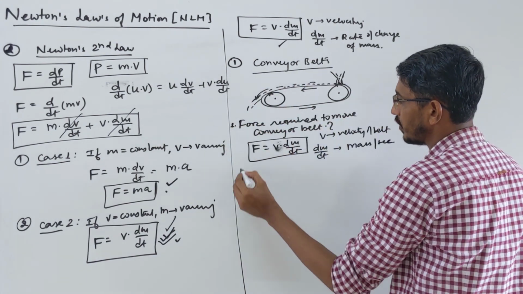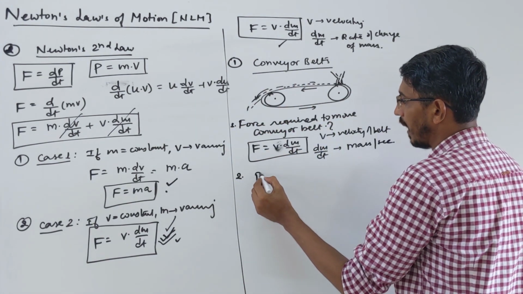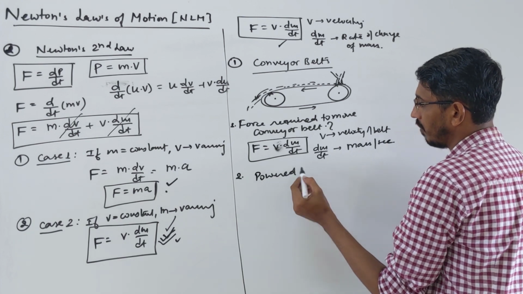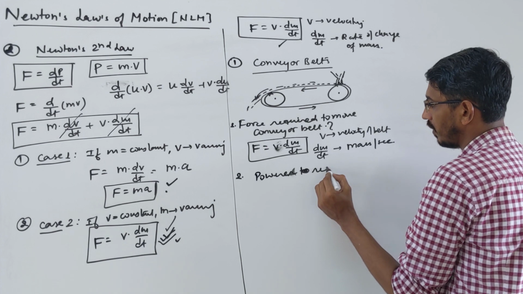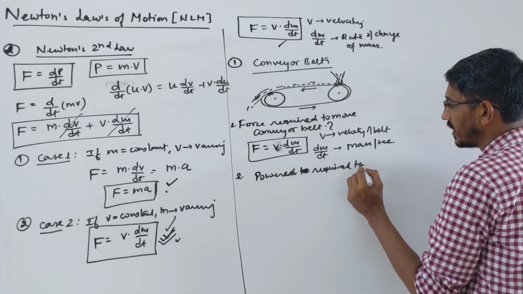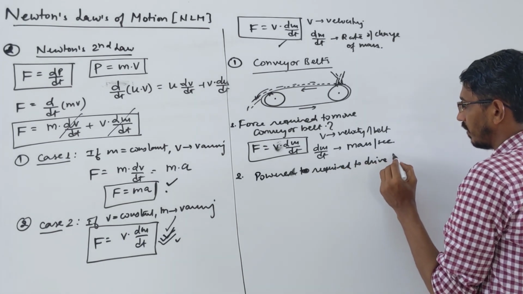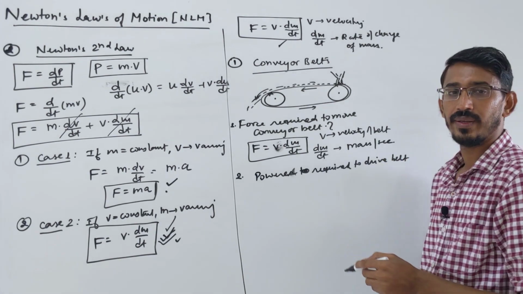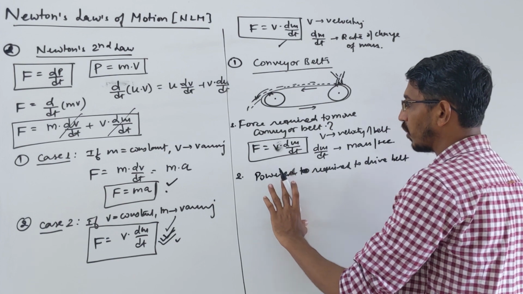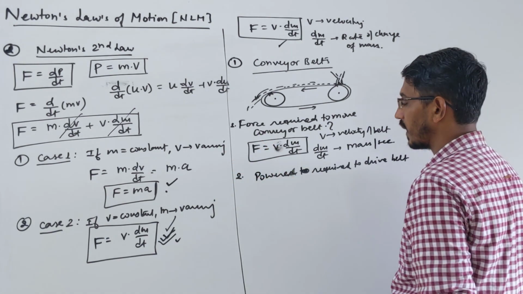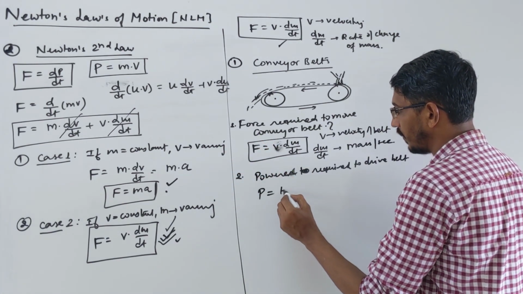They can ask one additional question here: the power required to drive this belt. How much power will you require? Power and force are directly related. If velocity is constant, then the power formula, which comes in our next chapter on work, energy and power, but I'm writing it here, is power equals force into velocity.